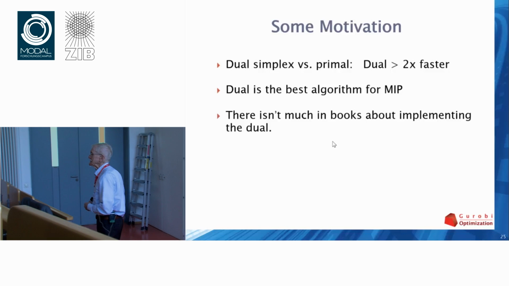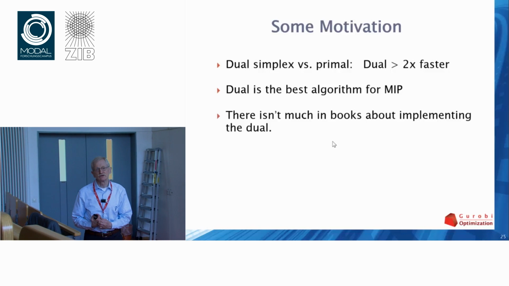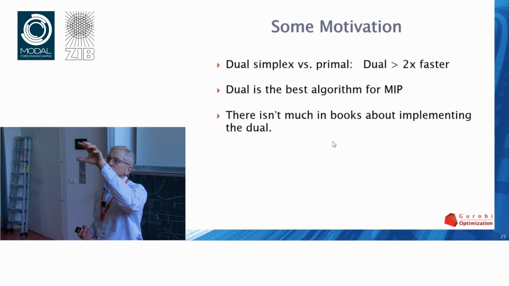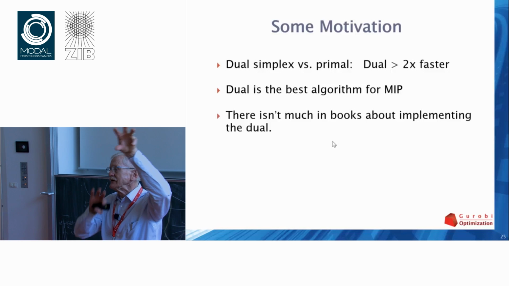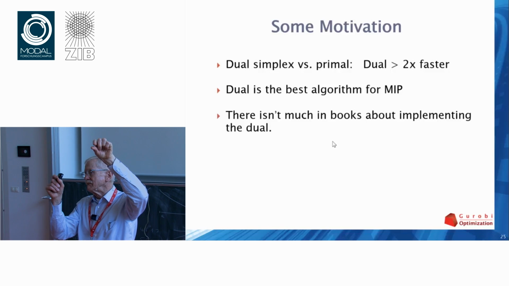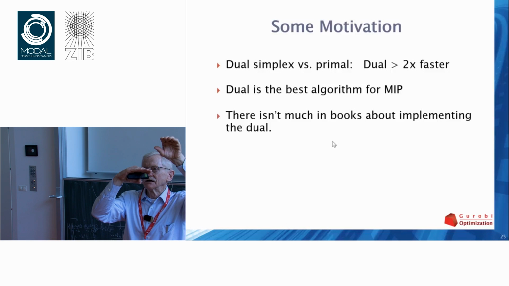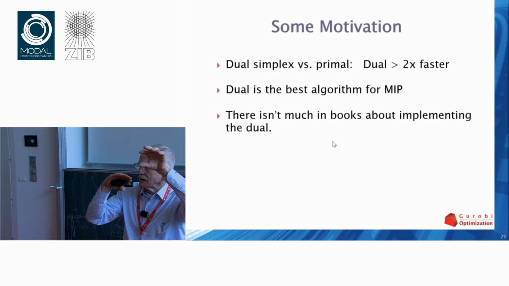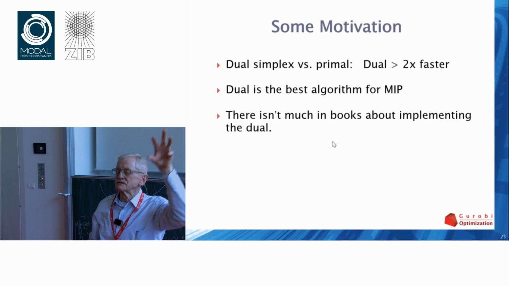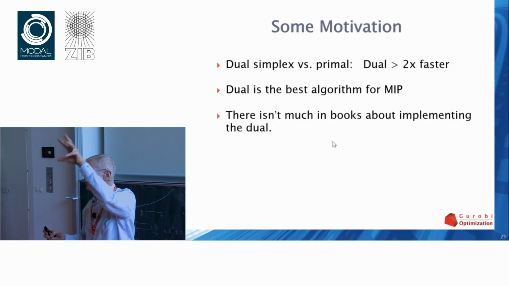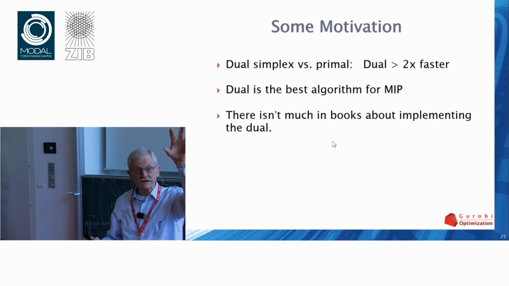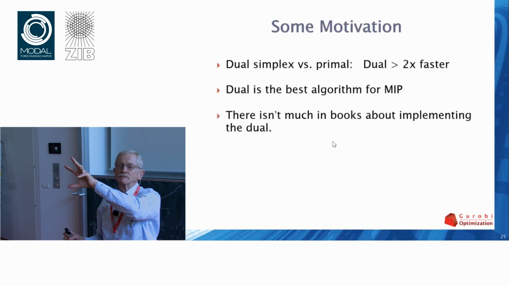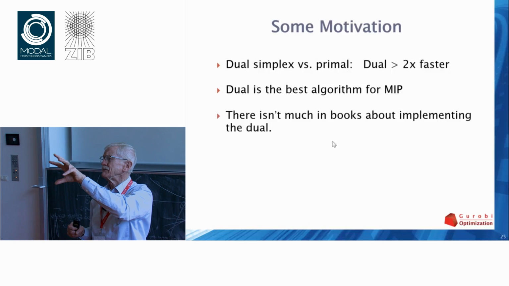And the dual simplex method is a good algorithm in that context for two reasons. First of all, when you're processing these nodes, typically you've just solved a linear programming problem, and then you change it a little bit by changing a bound or maybe adding a cut. So the fact that you're changing it only a little bit means that you can usefully use the information from the last solve to resolve the next problem. You can take the basis in particular and construct a new basis for this slightly modified problem, and typically that basis is close to optimal.